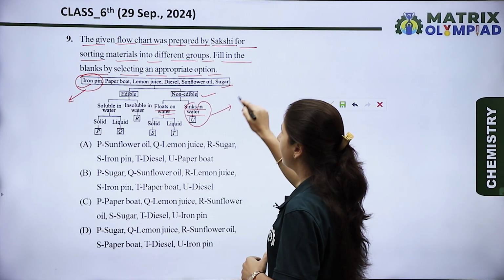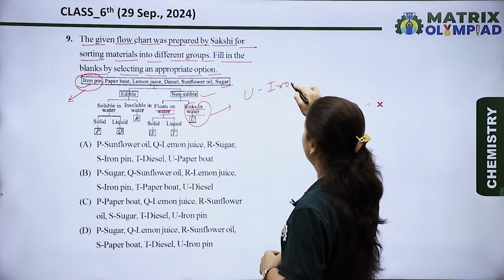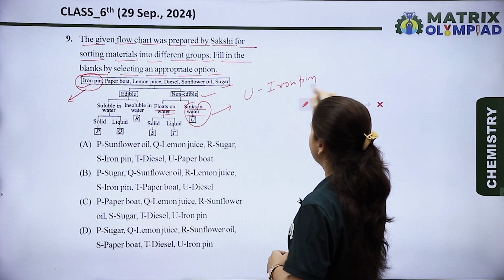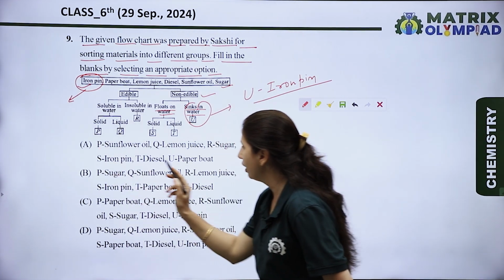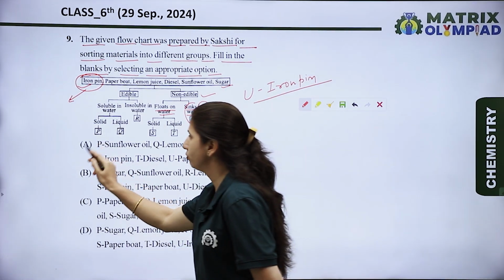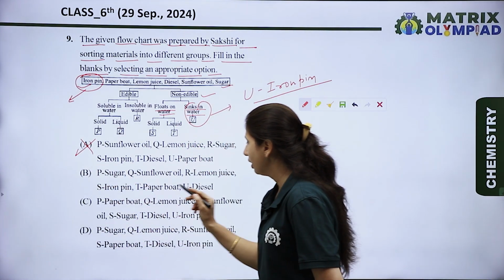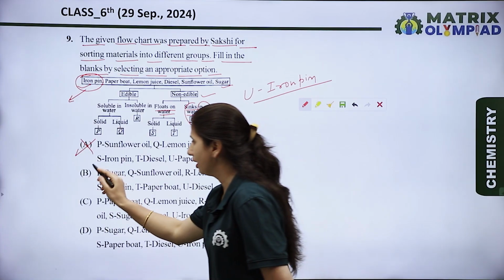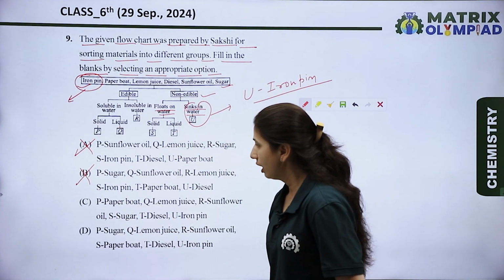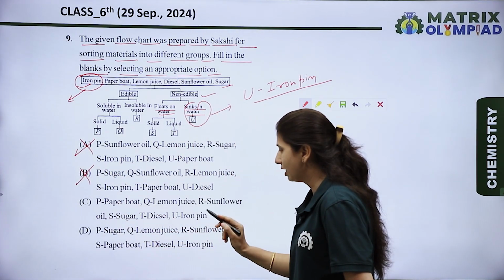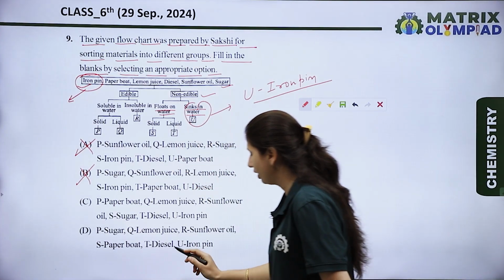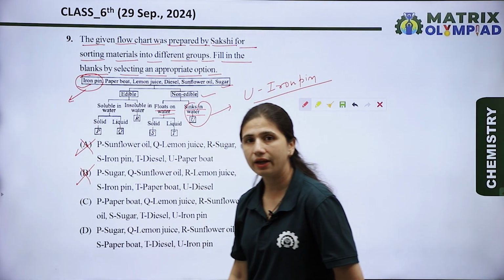So U is iron pin. Now let's see the options. In option A, U is paper boat, so it is a wrong option. In option B, U is diesel, which is also wrong. In option C, U is iron pin, and in option D, U is also iron pin.